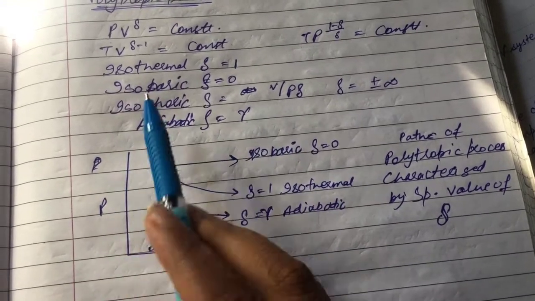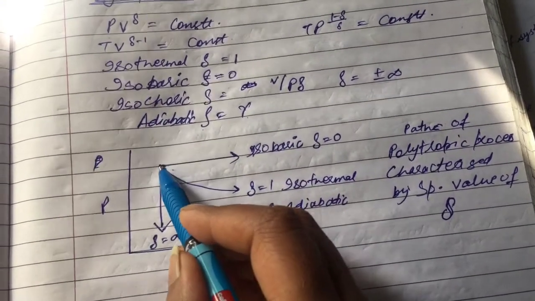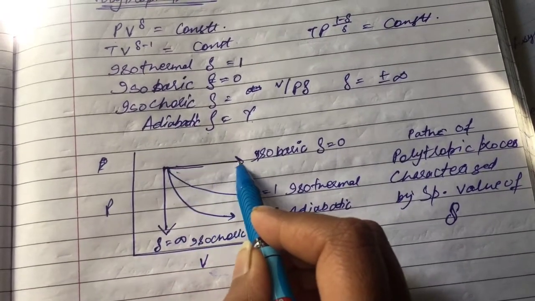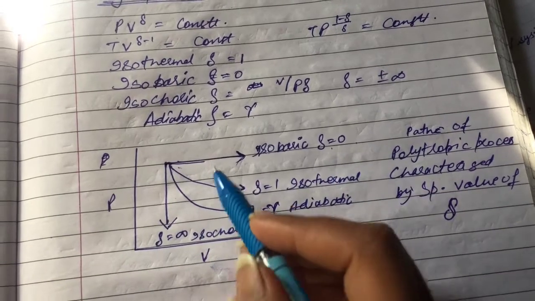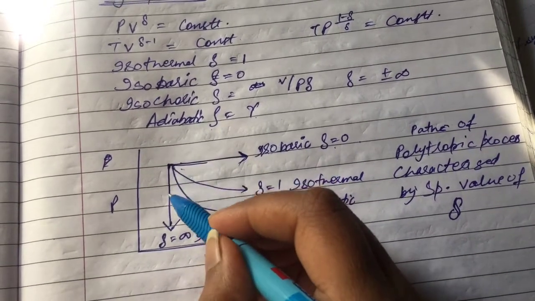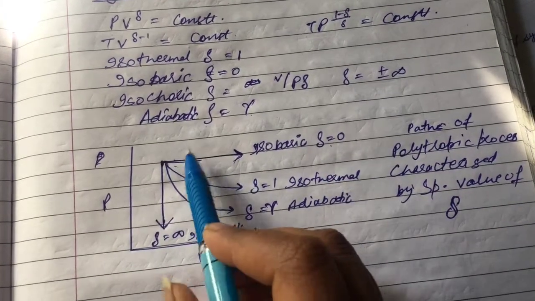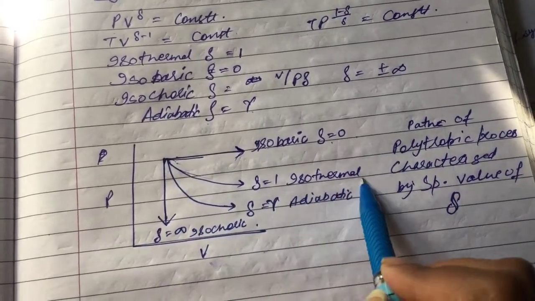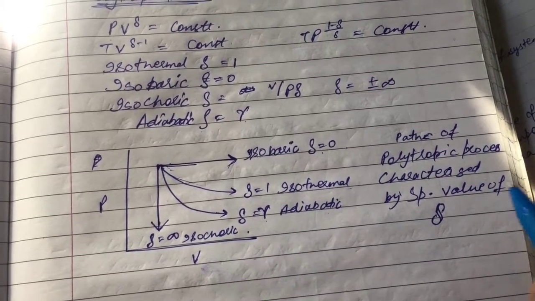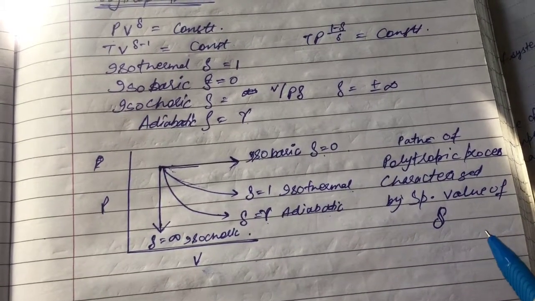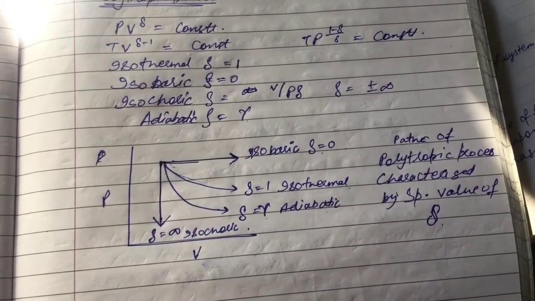So for polytropic process, P versus V graph, this line is for isobaric being rho is equal to 0, and when rho is infinity, it is isochoric, and when rho is 1, which is isothermal, and rho being gamma, adiabatic. Path of polytropic process is characterized by specific value of our rho. So with this, we complete our thermodynamics.